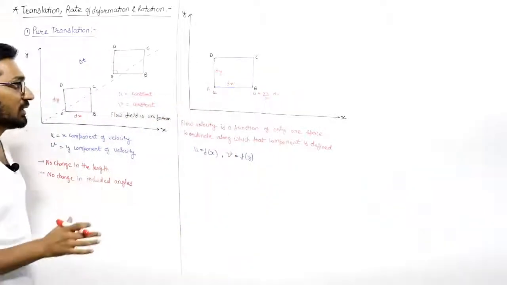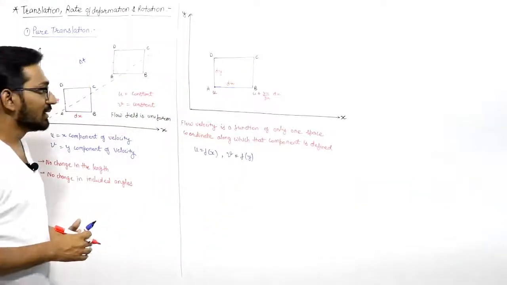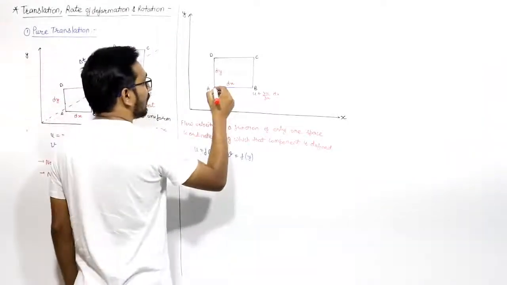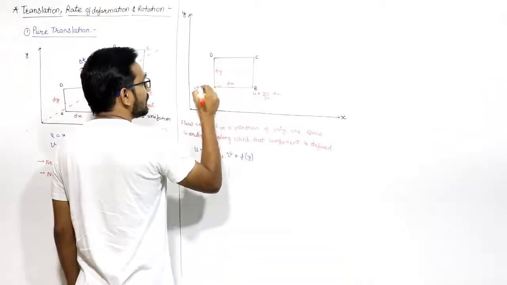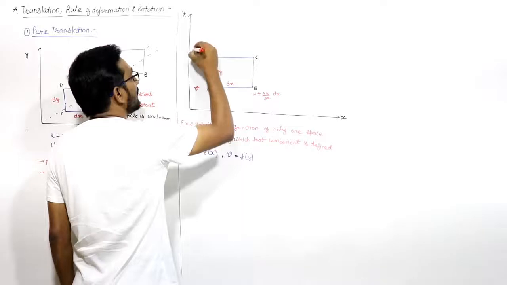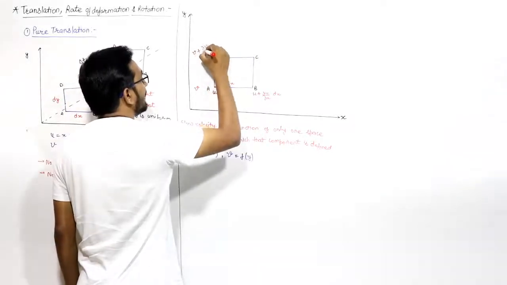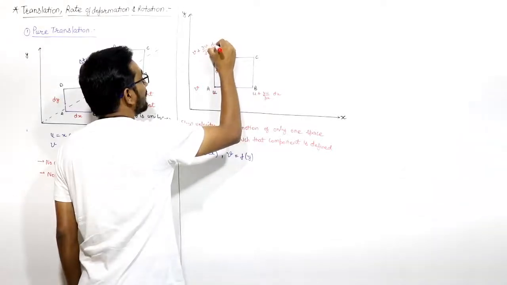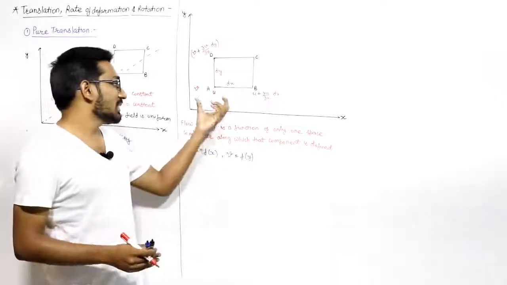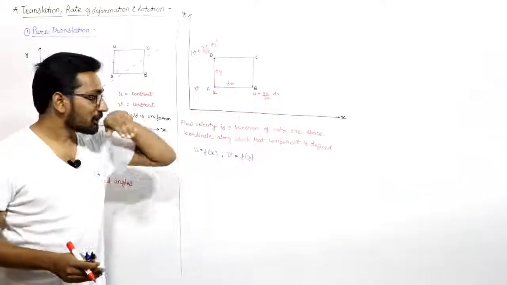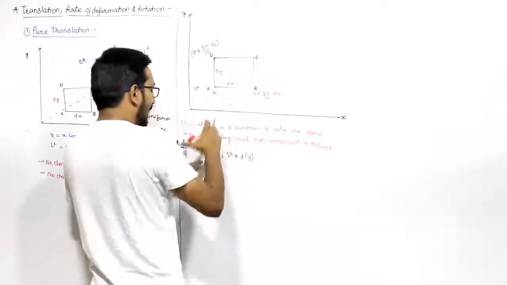This is the velocity of point B. Similarly, if the y component at point A is v, then the y component at point D will be v plus del v by del y into dy. This is the y component of velocity here. So you can say that in the x direction velocity is increasing. So after time delta t, let us say this particle will reach here.